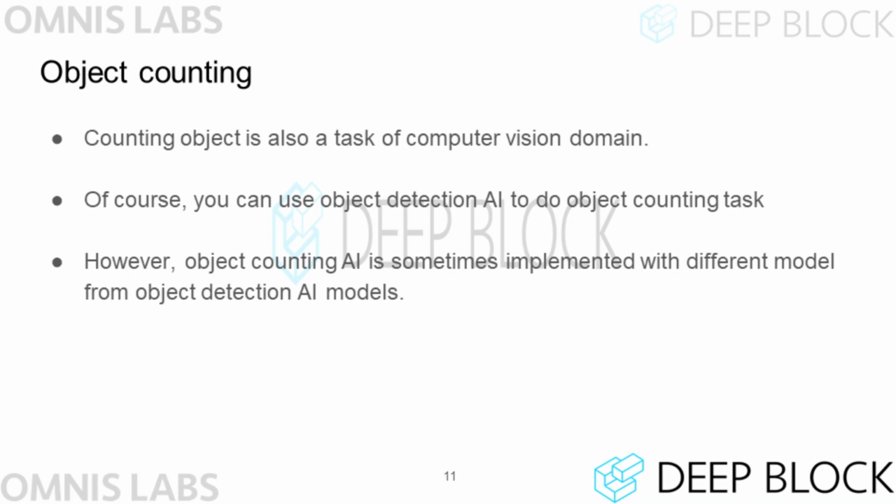Object counting is a technique for counting how many objects exist in an image. Of course, this AI can also be implemented by using object detection or image segmentation to find objects and count the number of found objects. However, when implementing AI that simply counts the number of objects, an object detection model is usually not used, but a separate model or algorithm is often used.